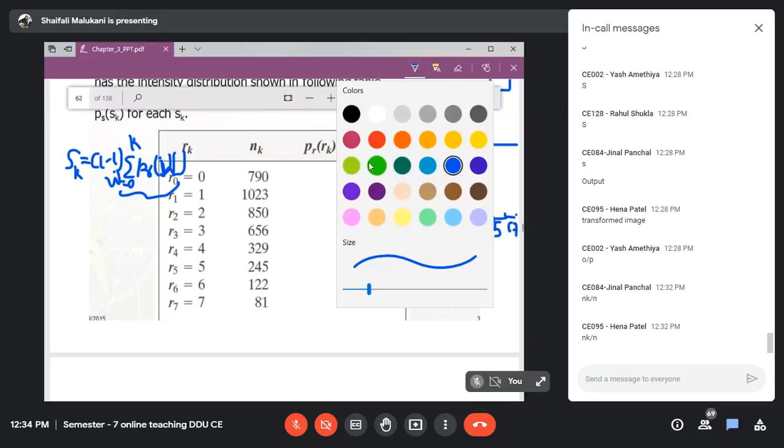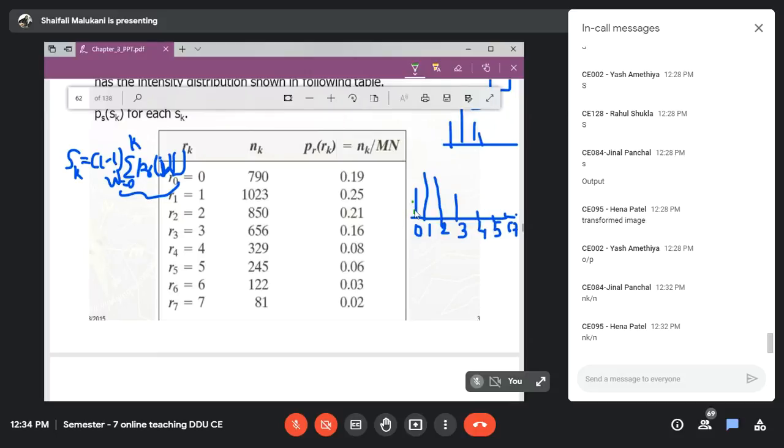If you observe here, this is the shape of the histogram. It is concentrated here. I want to equalize it, so what is my desire? It should look like this.